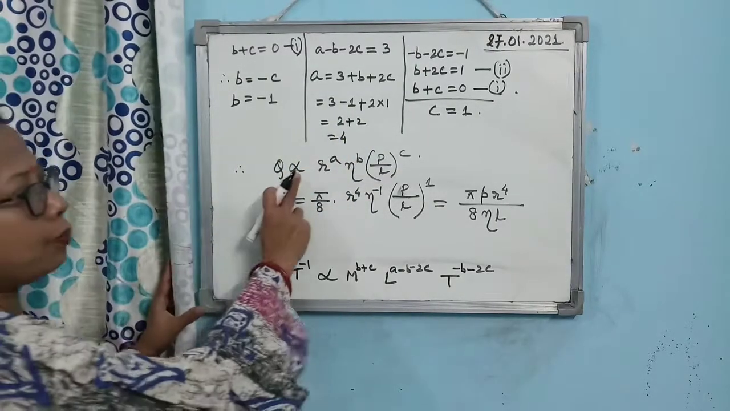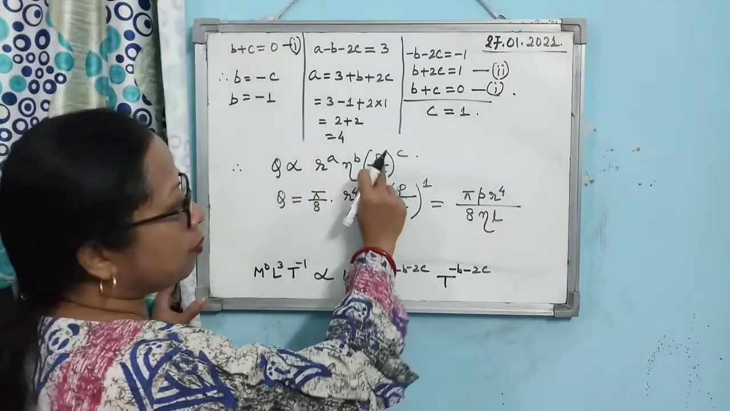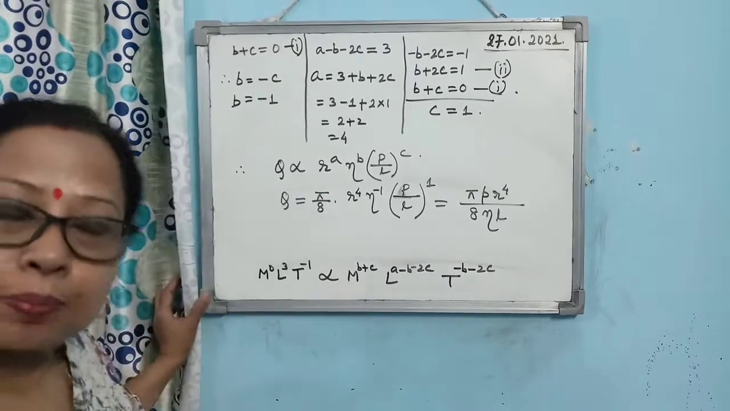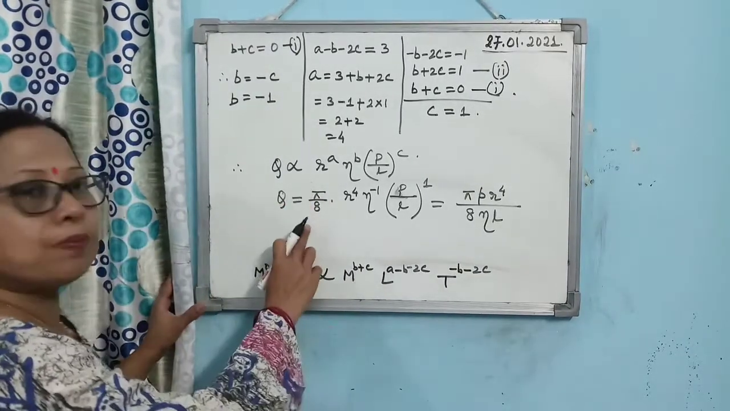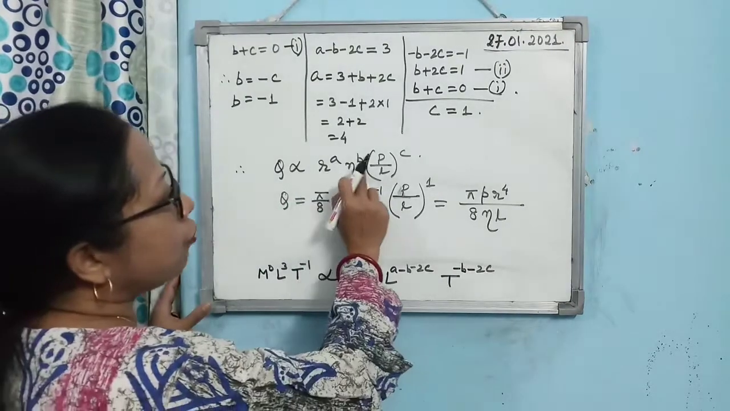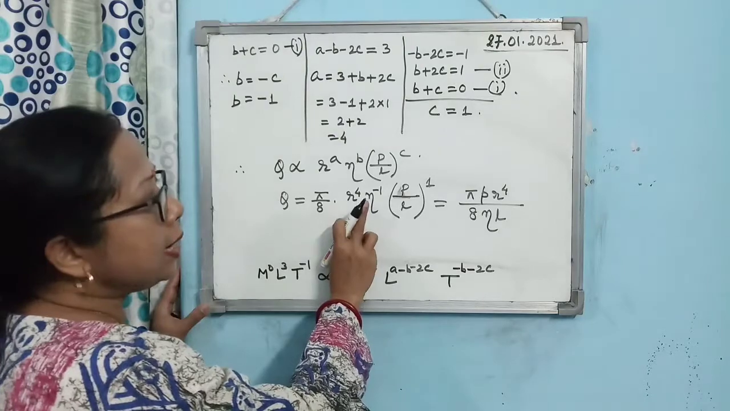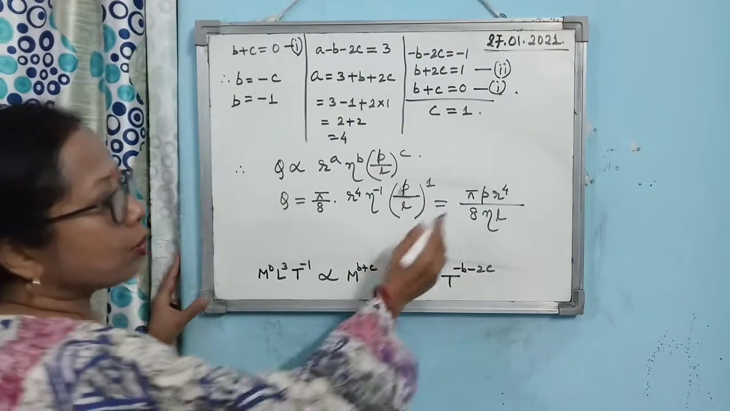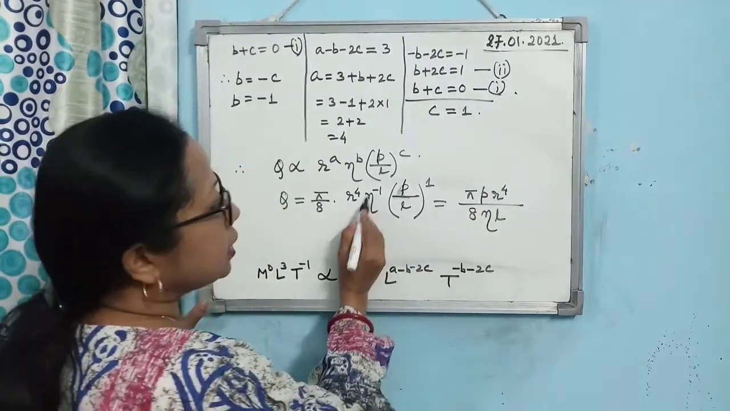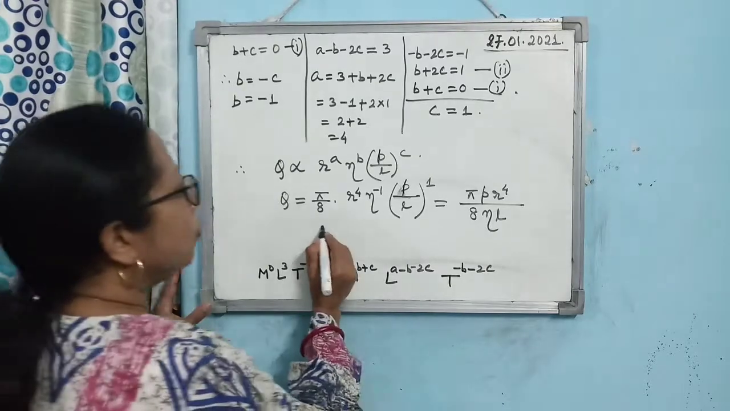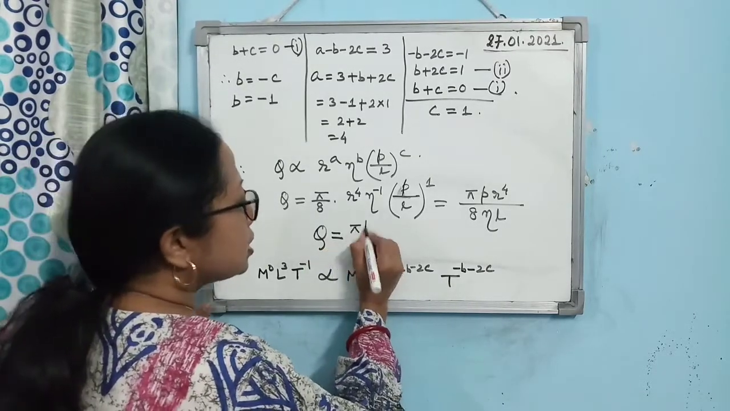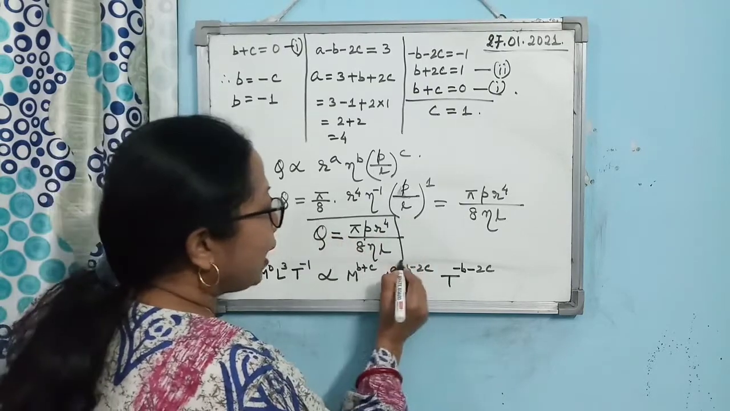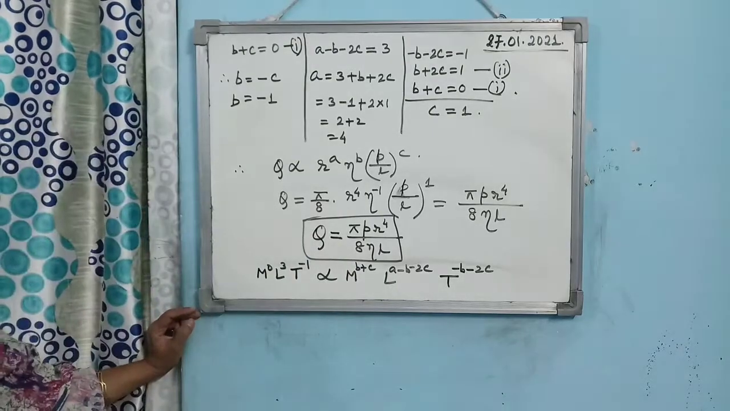So Q you can write as proportional to R to the power A, eta to the power B, P by L to the power C. Now the constant of proportionality has been found experimentally by Poiseuille to be pi by 8. Now if you substitute the values of A, B, C, you get R to the power 4, eta to the power minus 1, P by L to the power 1. So you can write Q equals pi P R to the power 4 divided by 8 eta L. This is known as Poiseuille's formula. This gives you the rate of flow of liquid through a pipe.